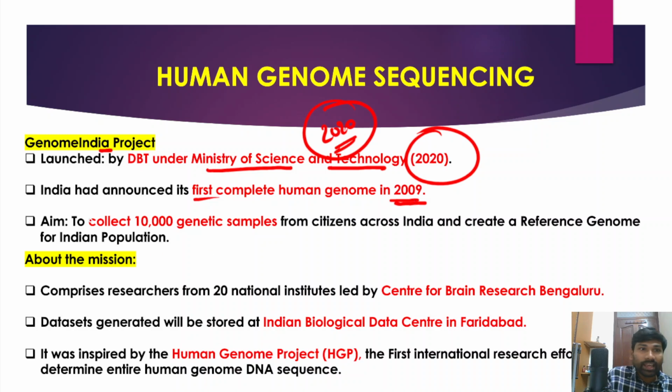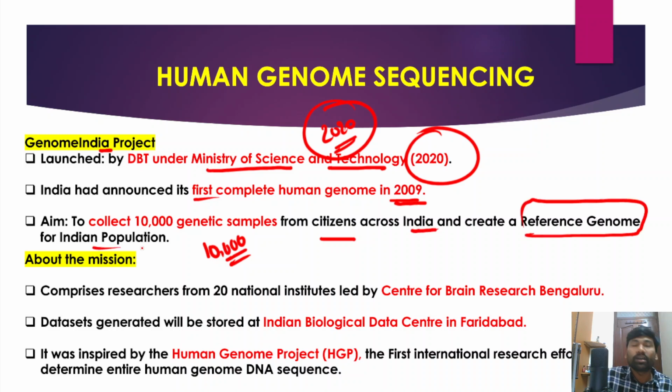However, the aim of the Genome India project, which was launched by the Department of Biotechnology in the year 2020, is to collect 10,000 genetic samples from citizens across India and create a reference genome for the Indian population. So this is very important, right?